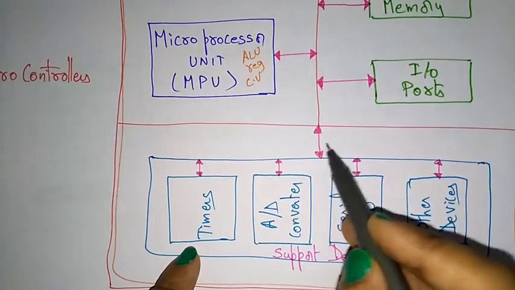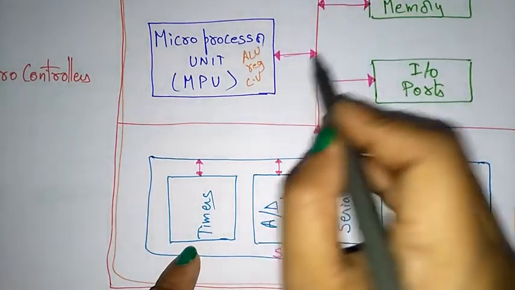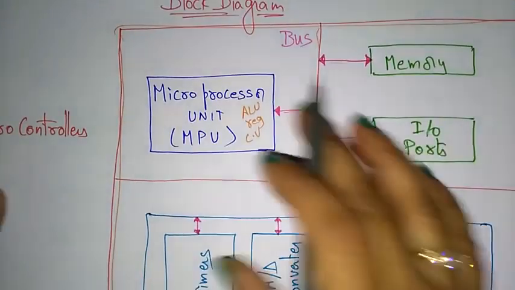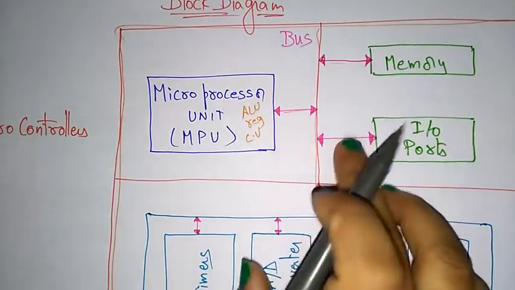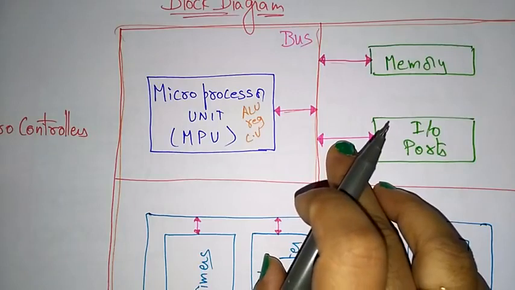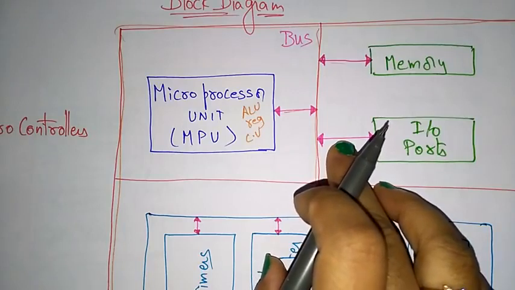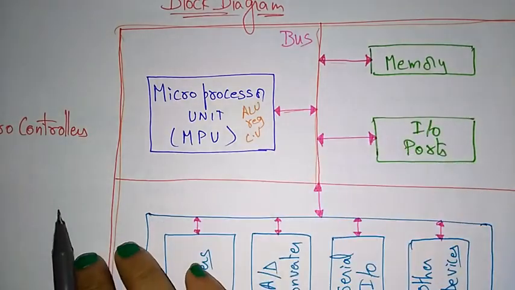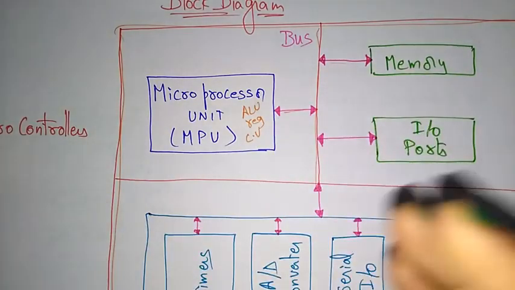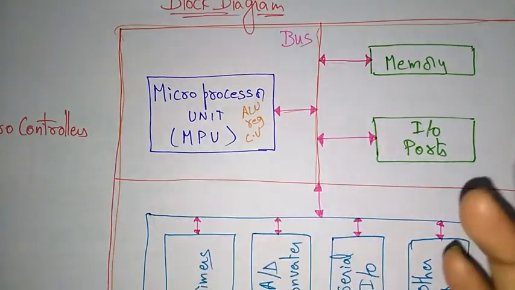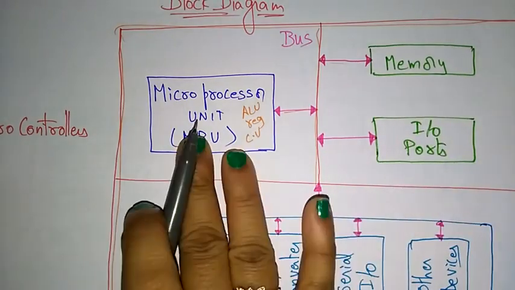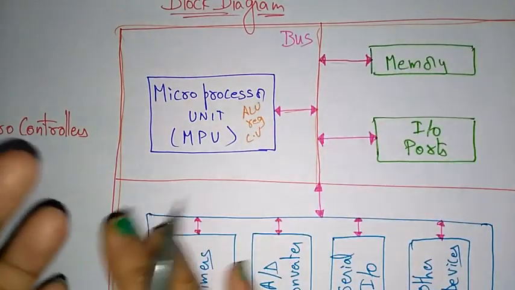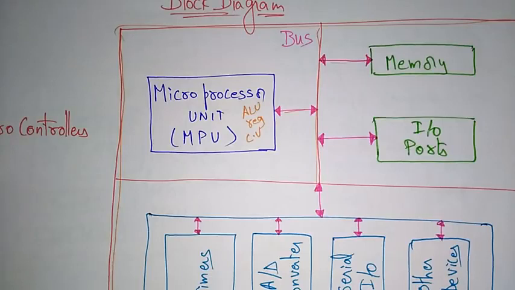These lines are called buses. A bus is nothing but a communication line. A system bus is divided into the address bus, data bus and control bus. The address bus says from where we have to get the data and where to put it. The data bus carries what type of data is to be transferred from one component to another. And the control bus controls the data transfer to that particular address.